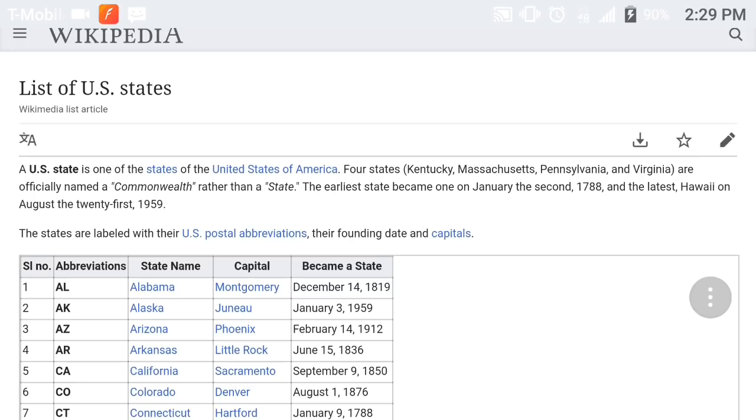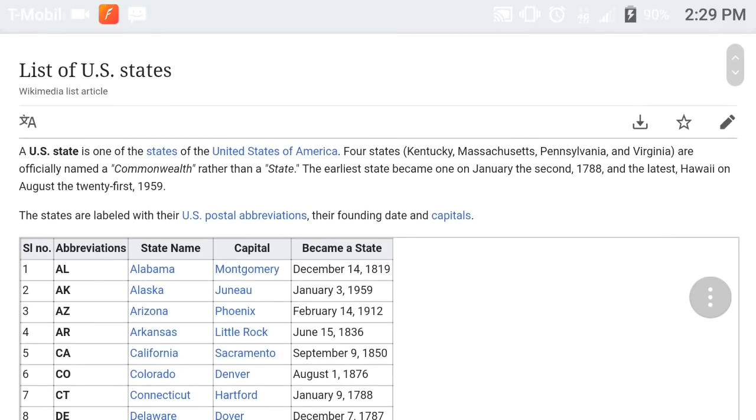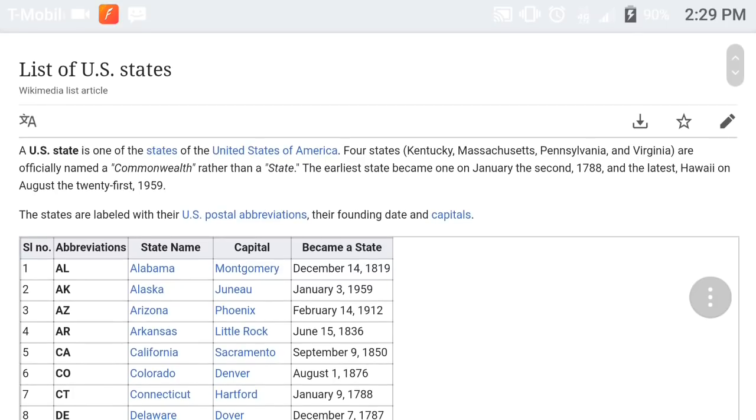So when you see the word state in Title 42, 654, it's saying that the word state also includes the 50 states, or one of the 50 states of the United States of America, okay? But let's continue. 4 states, Kentucky, Massachusetts, Pennsylvania, and Virginia, are officially named a commonwealth rather than a state. The earliest state became on January the 2nd, 1788, and the latest, Hawaii, on August the 21st, 1959. The states are labeled with the United States postal abbreviations, their founding dates, and capitals, right?